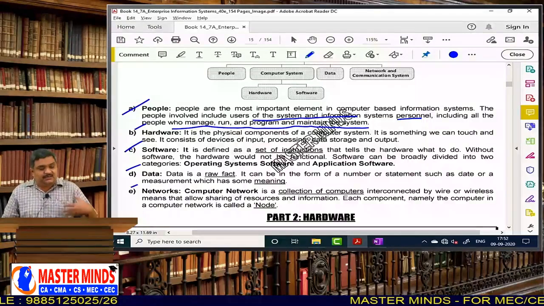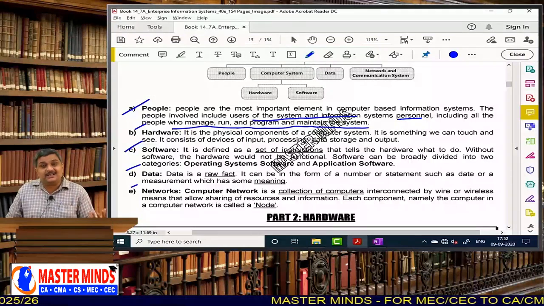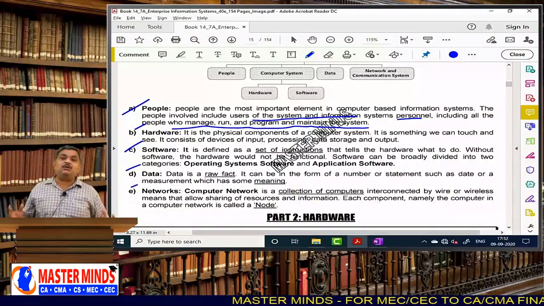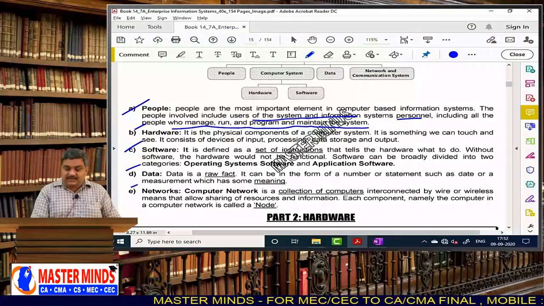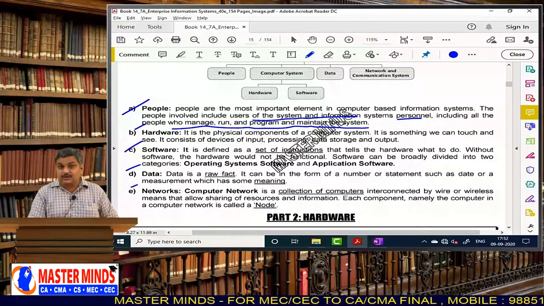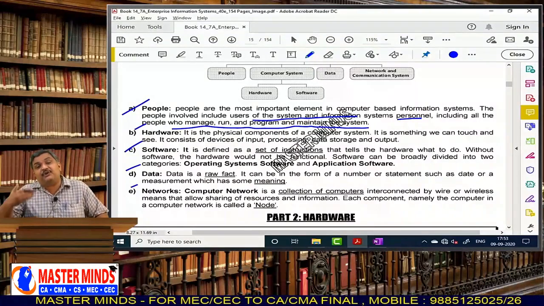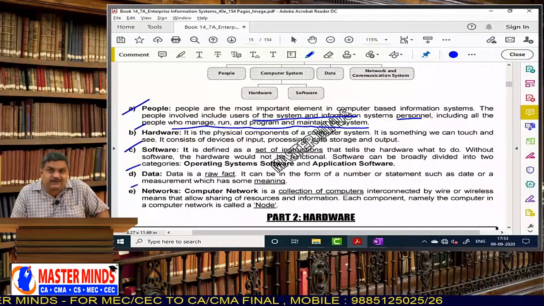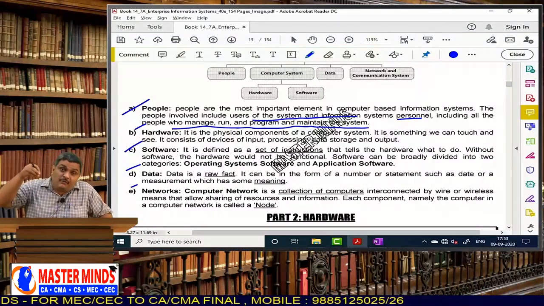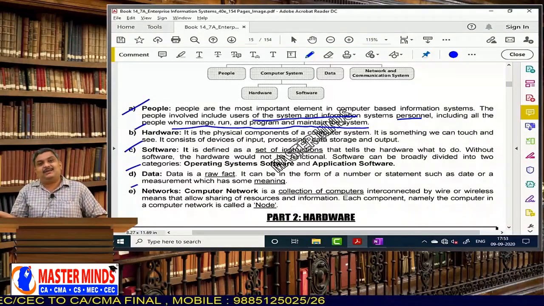So network equipment, telecom equipment, storage equipment, input devices, output devices, all these things are required in an information system. And software, I have told you, you can take software as a synonym for information system. Information system means software only, but for the software to be functional, you require hardware.